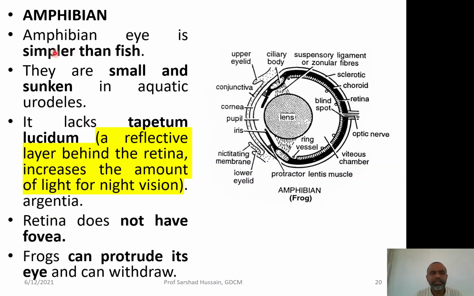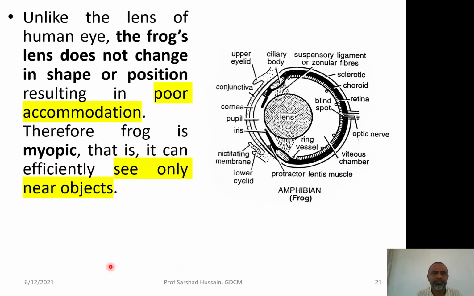So, though the eye is sunken, it can be protruded outside and withdrawn inside. Unlike the lens of the human eye, the frog's lens does not change its shape or position. So, it does not have the elasticity which we have discussed in the mammal. So, there is a poor accommodation as far as the focusing is concerned. There is very poor accommodation. Therefore, the frog is myopic. That means they can see only the objects which are very near to them.